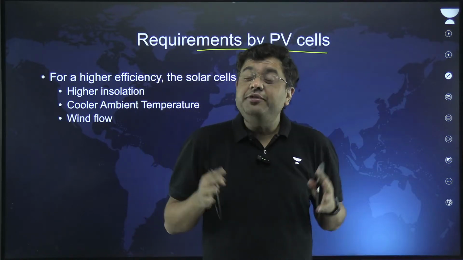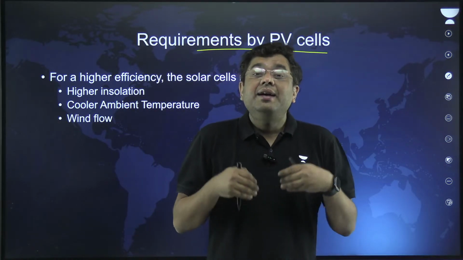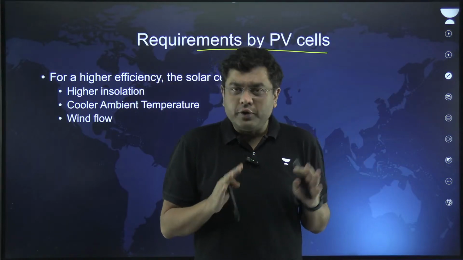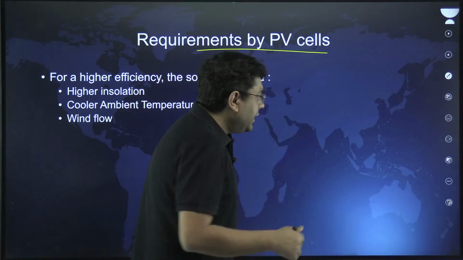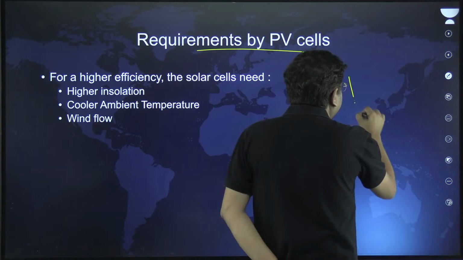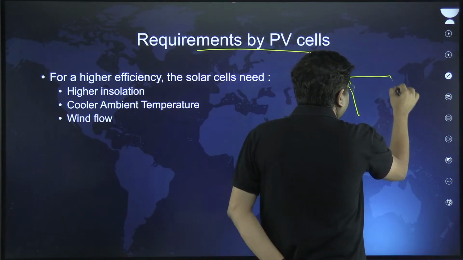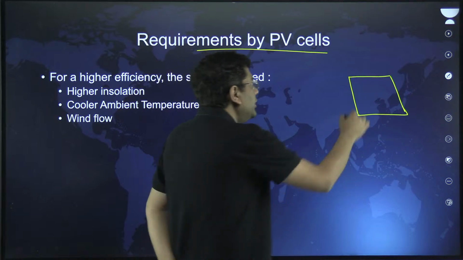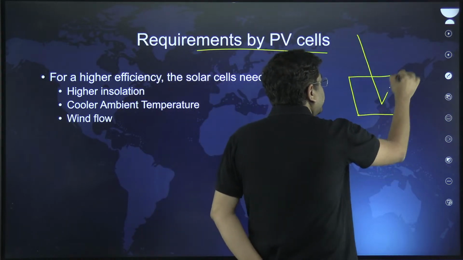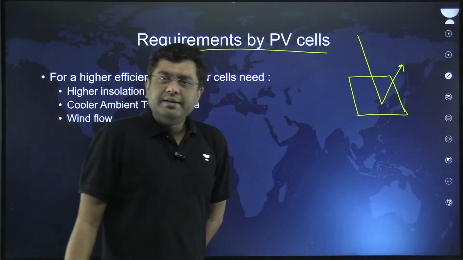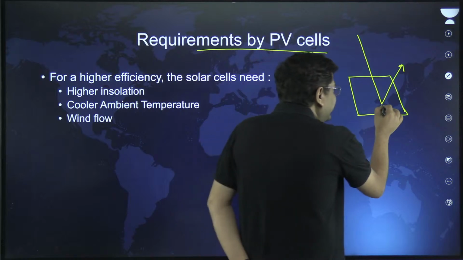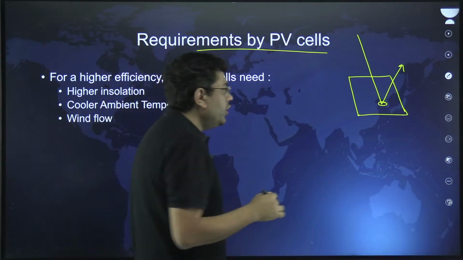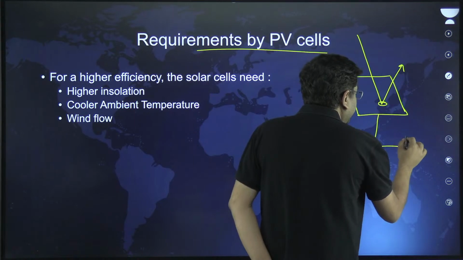The higher the efficiency of the photovoltaic cell, the greater the amount of electricity you get from the solar energy. Solar rays fall upon the panel, and the energy received gets converted into electrical energy.